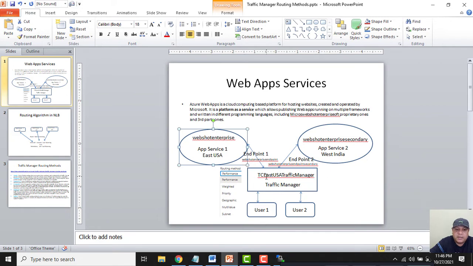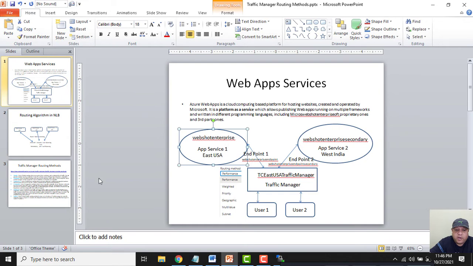And if I configure equal weights to all the app services, then the traffic will be equally distributed.